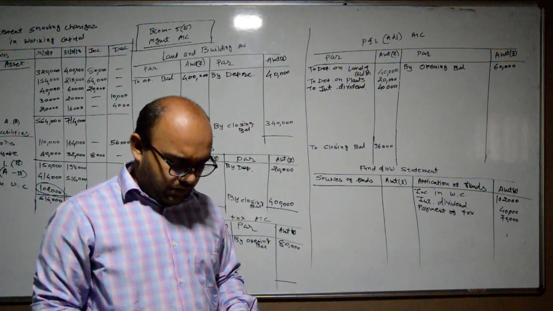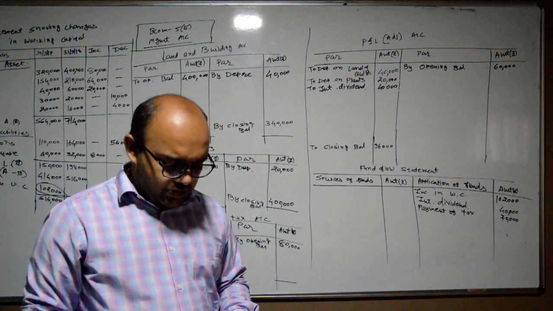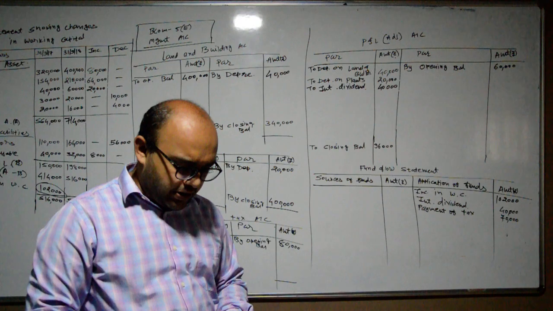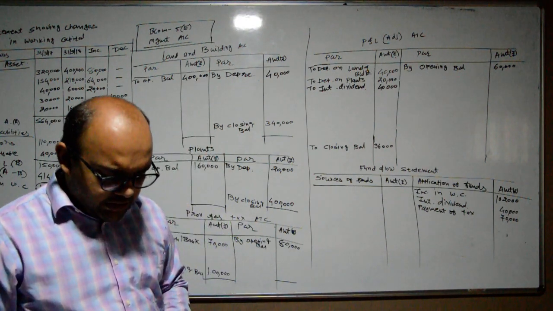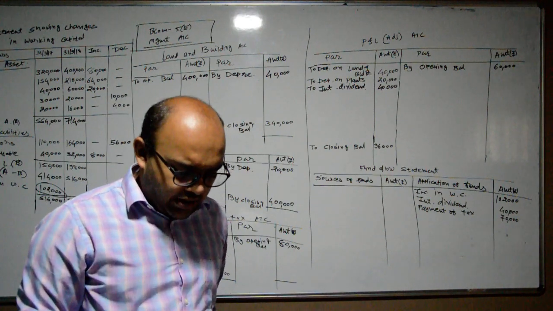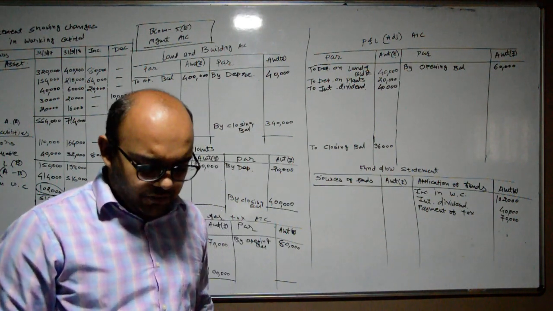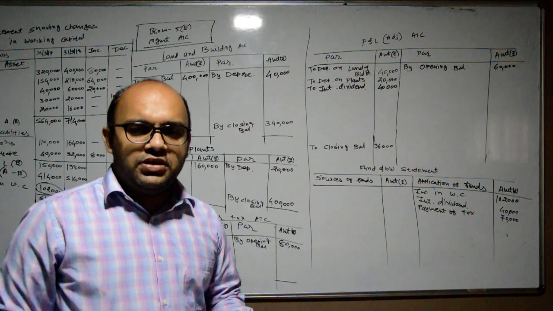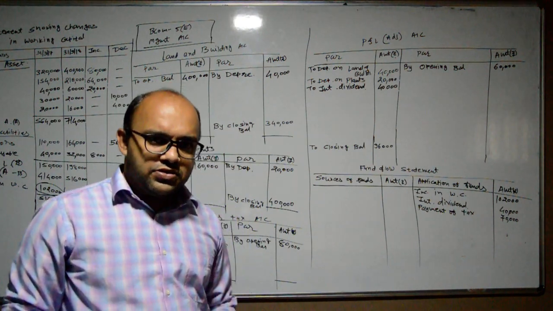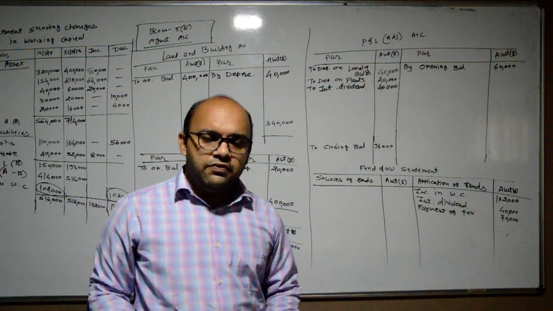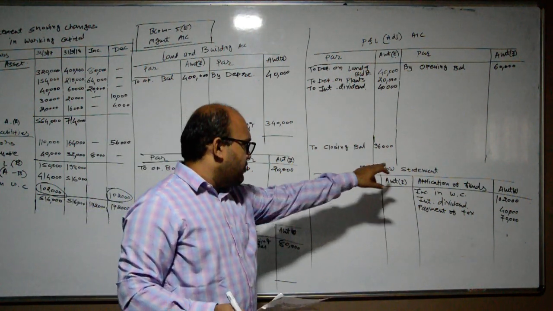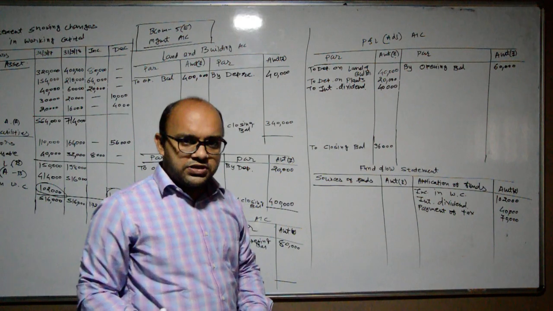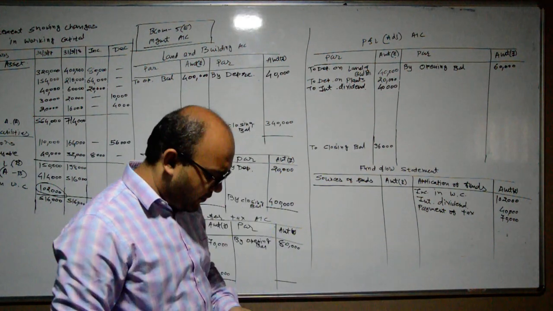Then the analysis of the balance sheet is to be completed. First of all, equity share capital. In 2017 it is rupees 6 lakh, and in 2018 it is rupees 8 lakh, which means there is an increase of rupees 2 lakh. We are receiving money for equity share capital, and these 2 lakh rupees will have an effect on the fund flow statement, on the sources of funds side, because we are receiving money for that.